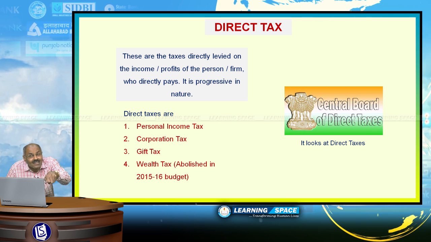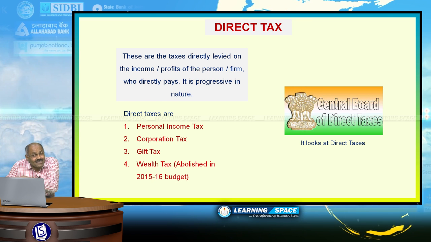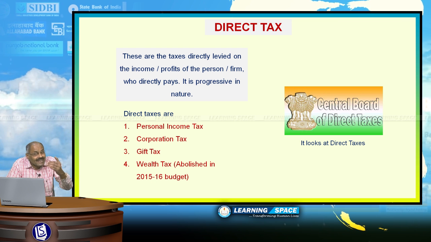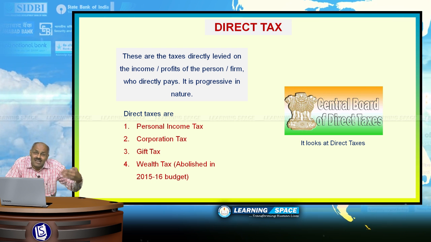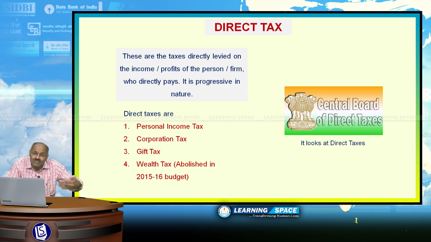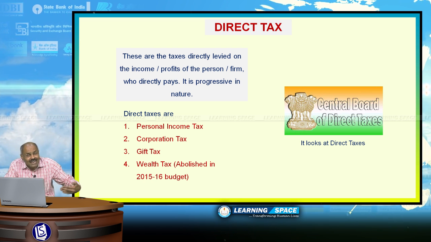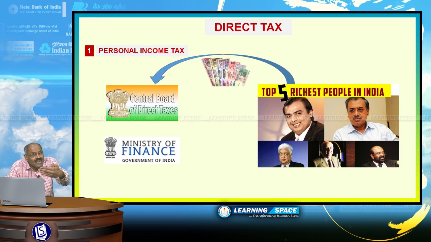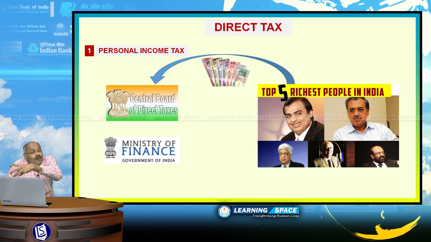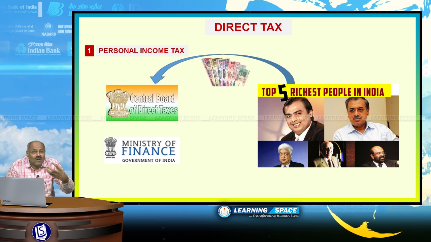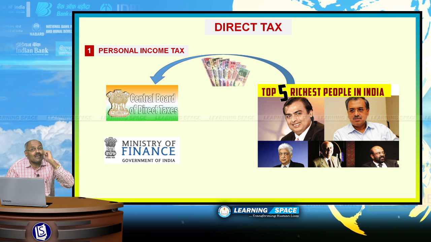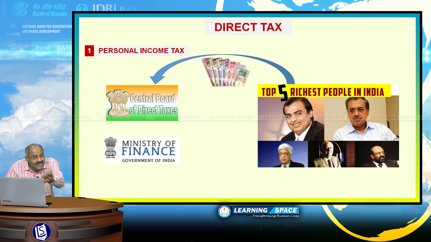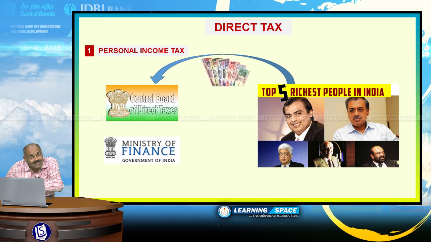That is direct tax. Under these direct taxes and indirect taxes, I have taken only prominent taxes. In direct taxes, I have taken 4, that is personal income tax, corporation tax, gift tax, wealth tax. And remember, wealth tax was abolished in the 2015-16 budget. Personal income tax is levied on the personal income. If I am earning 1 crore rupees, I am required to pay this. So, personal income tax is levied on the income of persons.